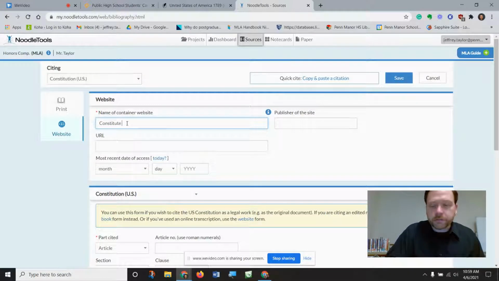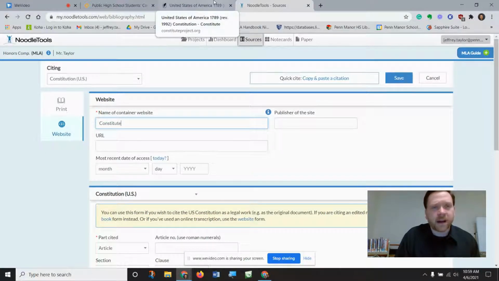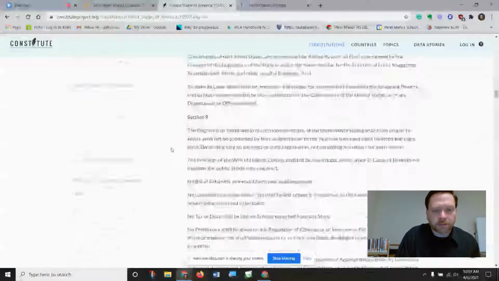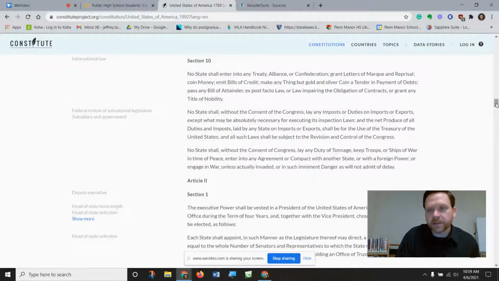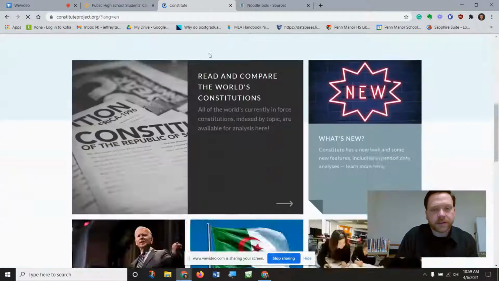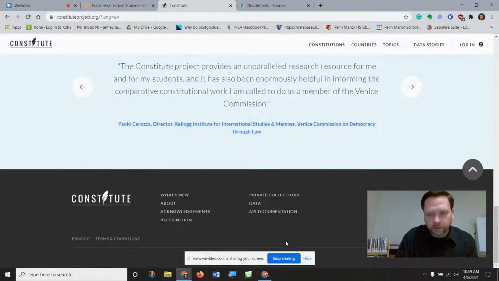You could certainly use others. There's a wide variety. The National Archives has one. There's tons of sites out there that would have a copy of the Constitution. So if we scroll down, who's the publisher of the site? And again, sometimes when you're looking on websites, the quickest thing to do is to go back to the main page and look for any copyright info.